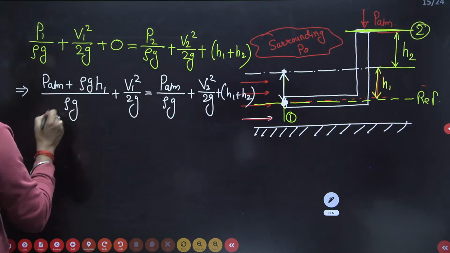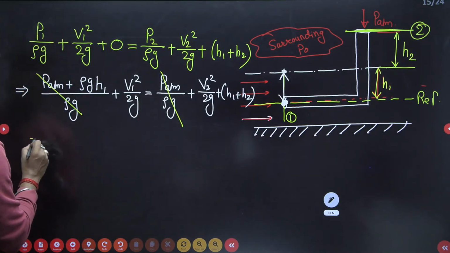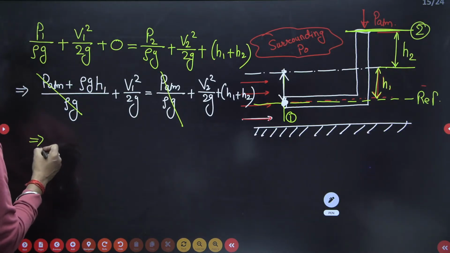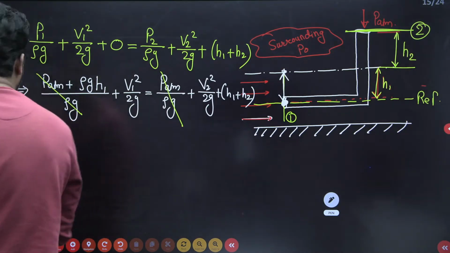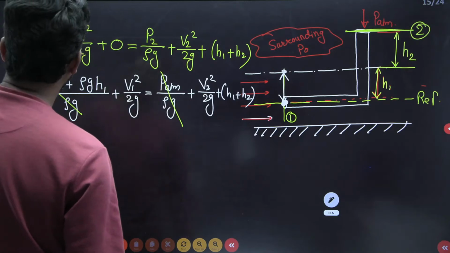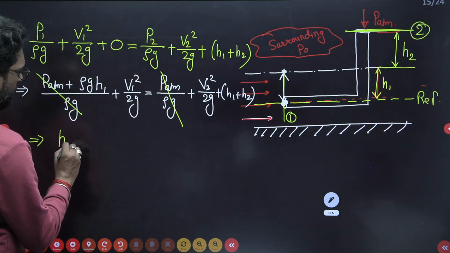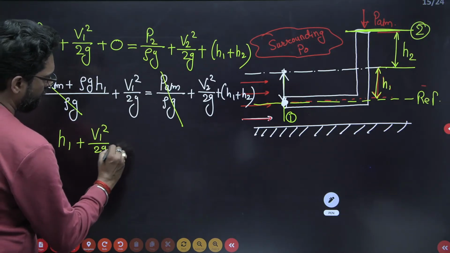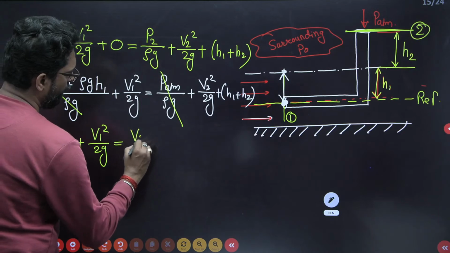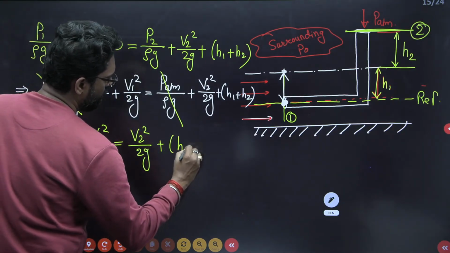So this atmospheric pressure by rho g and this atmospheric pressure by rho g cancel out. So this is your beta. H1 plus v1 square upon 2g is equal to v2 square upon 2g plus H1 plus H2.